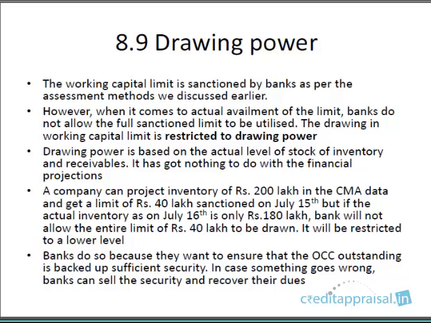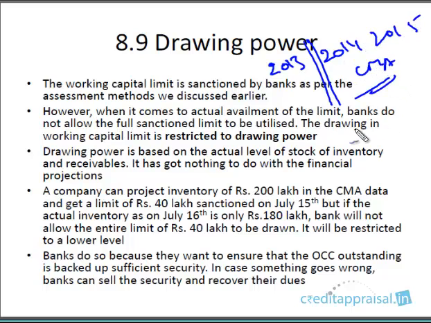See, assessment is one part of the working capital episode. It is based on the CMA data, the projections which the company submits, right? So a company comes for renewal. If 2013 is the latest financials available to us, the bank will be taking the projections for the next 2 years, and based on the CMA projections of these 2 years, it will be sanctioning a limit. So this CMA data is basically projections, isn't it?